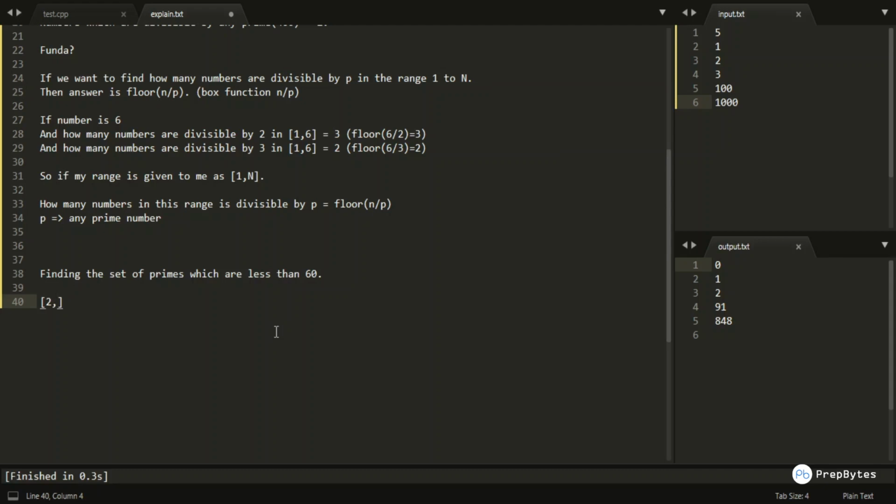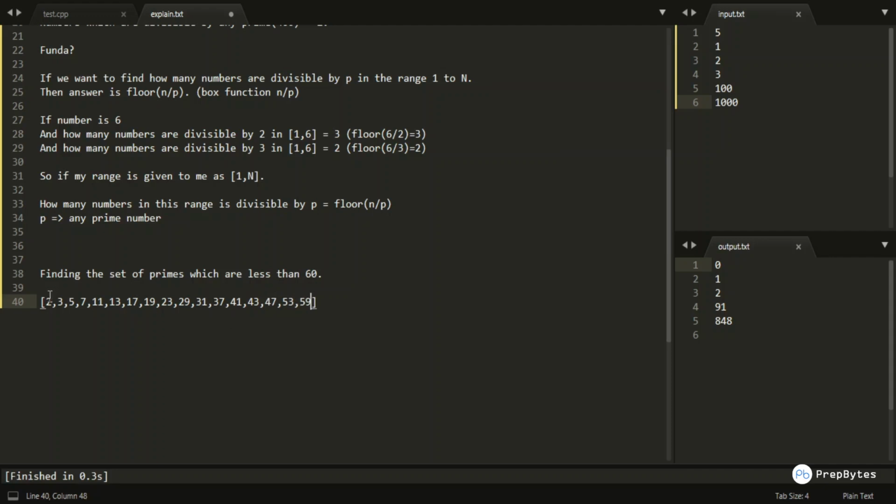The primes are 2, 3, 5, 7, 11, 13, 17, 19, 23, 29, 31, 37, 41, 43, 47, 53, and 59.